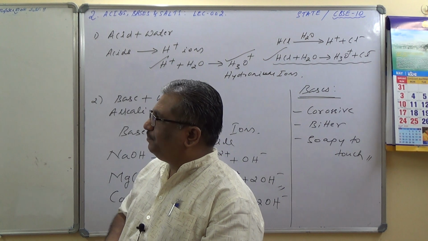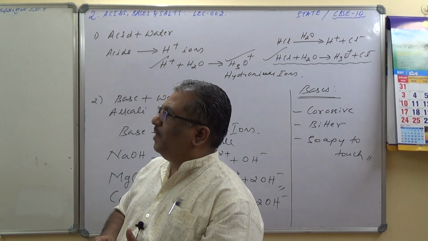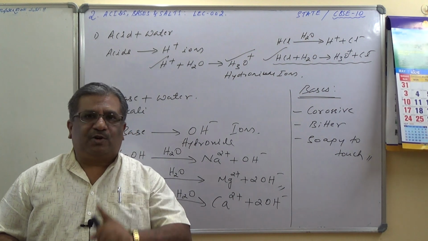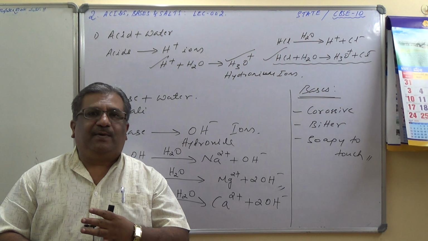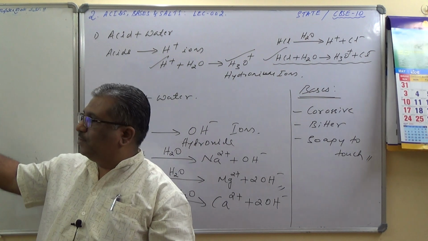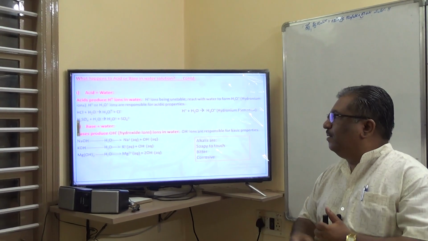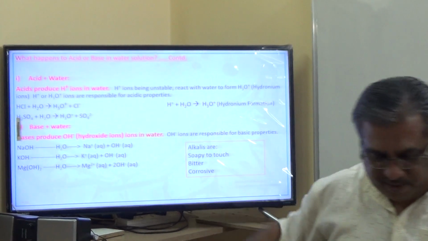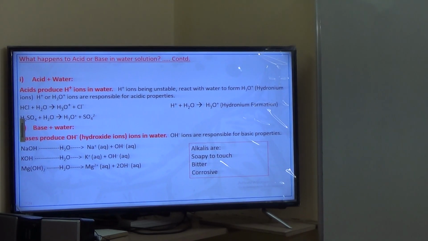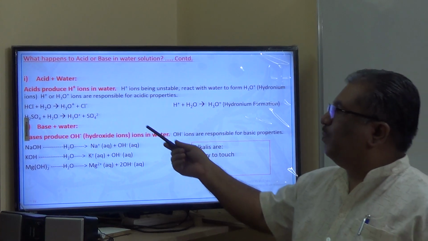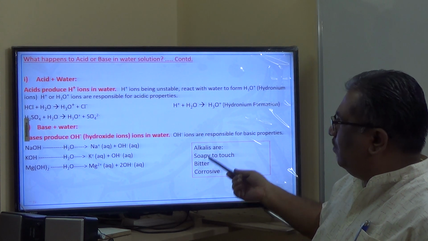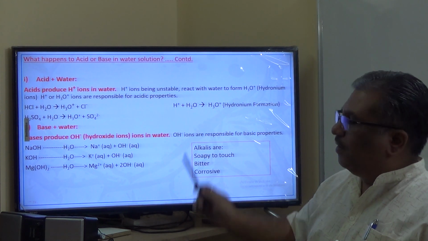Is anything left over here? Yeah. What happens to acids or bases in water solution? You remember, last year there was a question: represent in a chemical equation form what happens to acids in water. So I request you to note down from the PPT what happens to acid or base. Please note down all these reactions, and some more characteristics of alkalis which I discussed on the board have been written here. Note down all these contents.